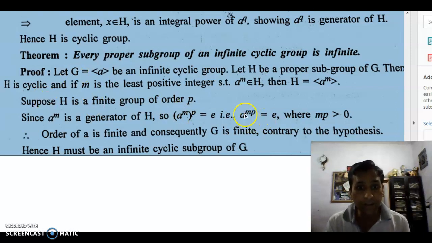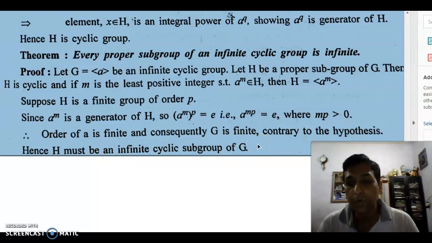So we find that a^(mp) is equal to the identity, but it means the group G is of order mp, which is a finite number, and consequently G is also finite, because a is the generator of G. This is a contradiction to our hypothesis, because G is given to be infinite. So this H cannot be finite. Hence H must be an infinite cyclic subgroup of G.